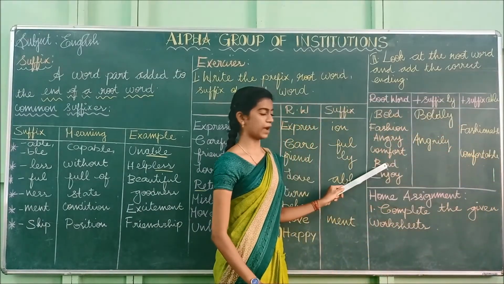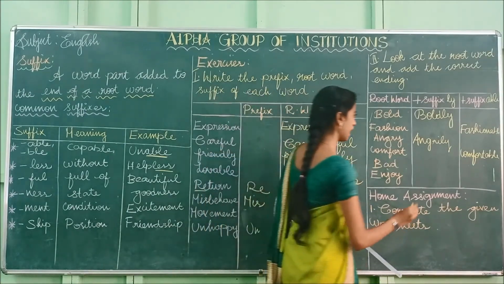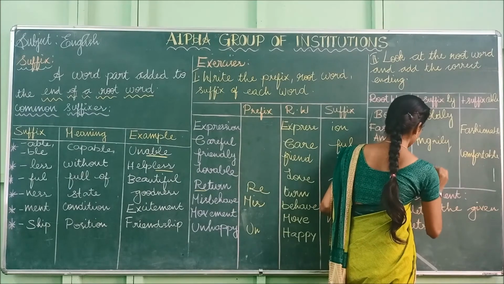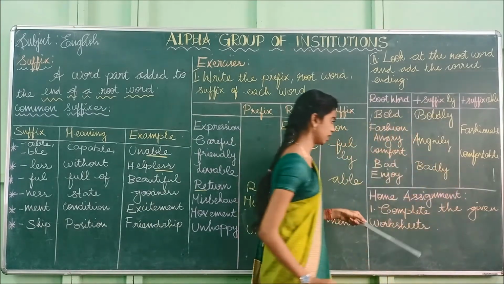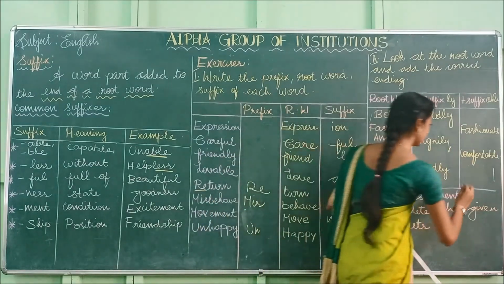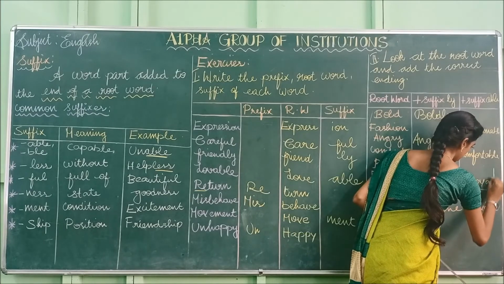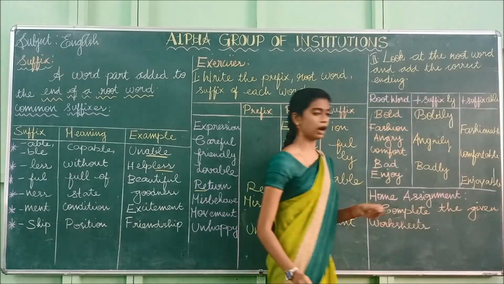And the next one is bad. So the suffix for this root word bad is badly, B-A-D-L-Y. Badly. And the last one, enjoy. And what is the suffix we have to add? A-B-L-E. Okay, enjoyable. Okay, have you understood how to do this?